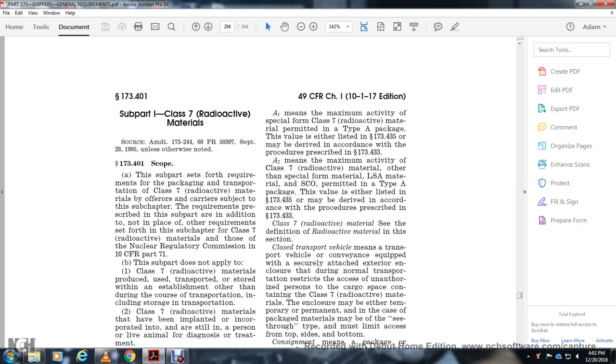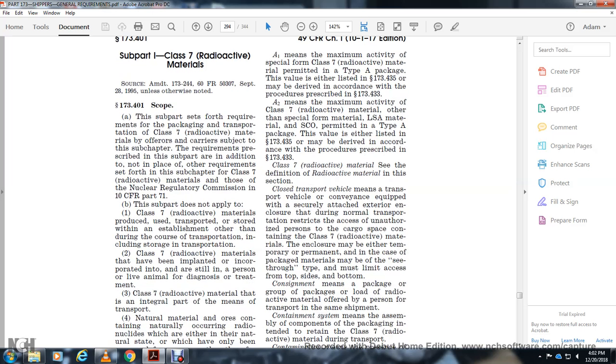Title 10 CFR Part 71 does not apply to Class 7 radioactive material produced, transported, or stored within an establishment other than during the course of transportation, including storing and transportation. Class 7 radioactive material that has been implanted or incorporated and is still within a person or a live animal for diagnostic treatment. Class 7 radioactive material that is an integral part of the means of transportation.